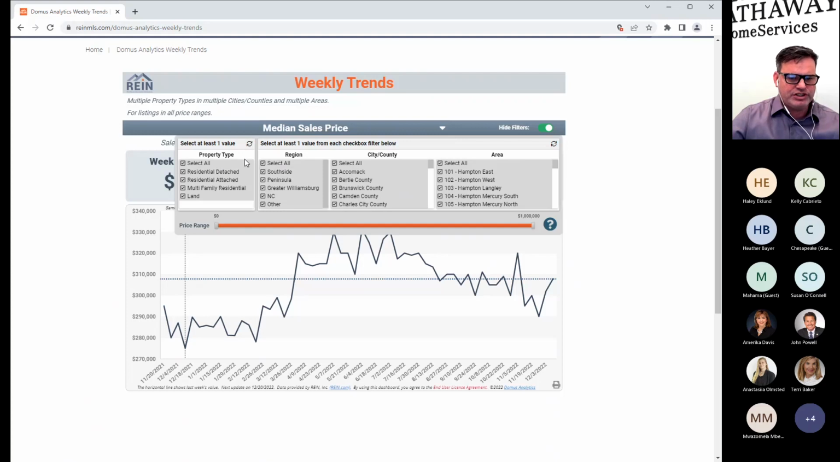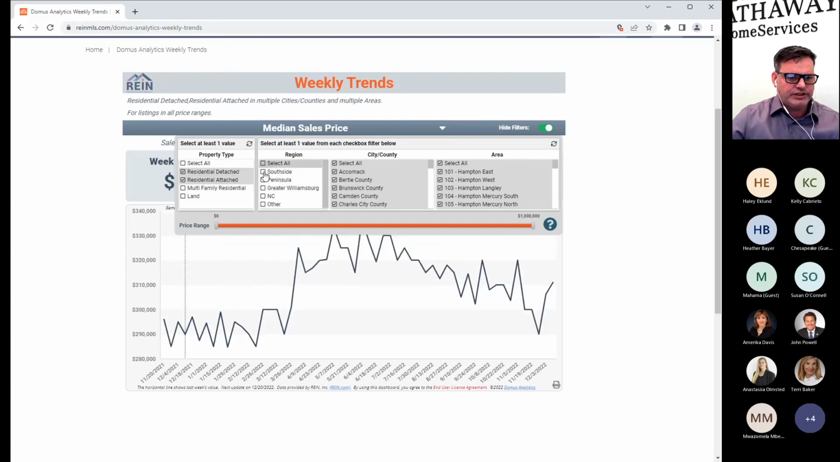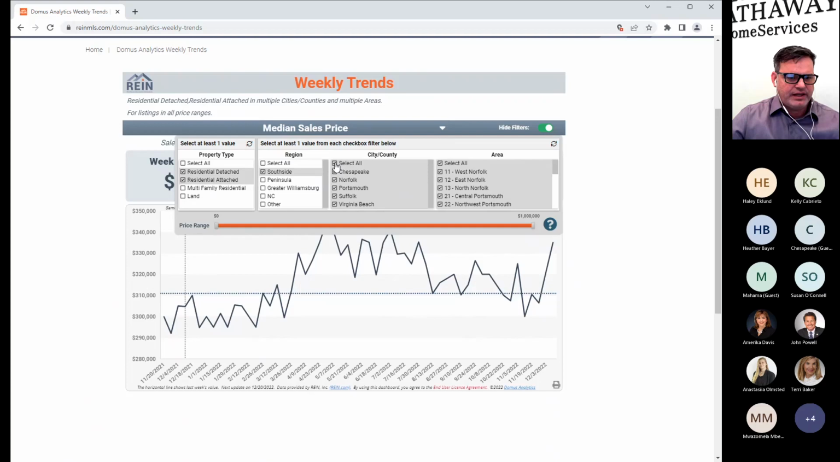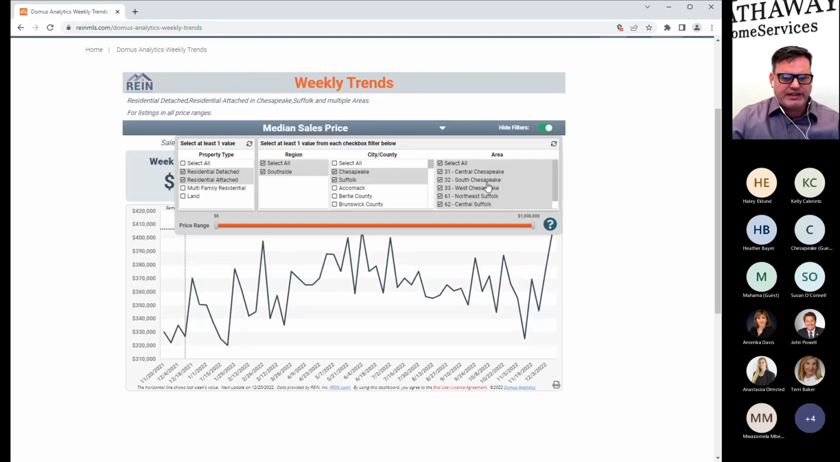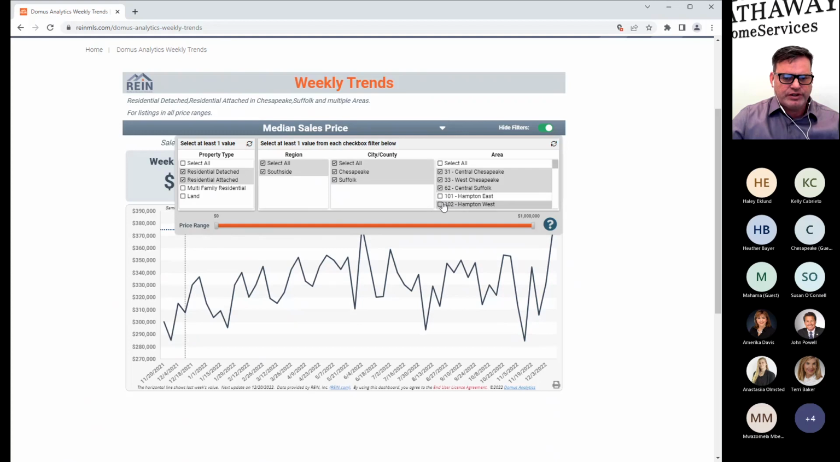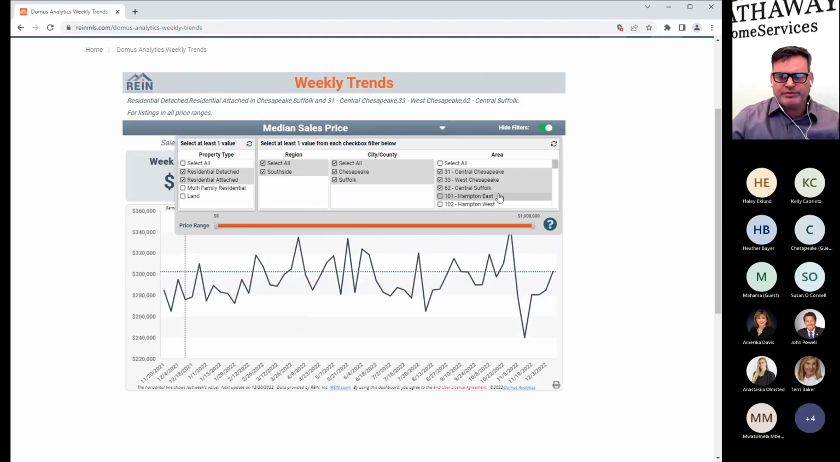You can also just do what we just did over here, changing it between residential, attached, choosing just the south side. And when I do that, then I'll change this over here. We could say Norfolk, or I guess we're just doing Chesapeake at this point. So Chesapeake and Suffolk, and then you can go over here and do even smaller numbers or areas, like Virginia Beach and Chesapeake. I'm sorry, Chesapeake and Suffolk. Okay, there we go.